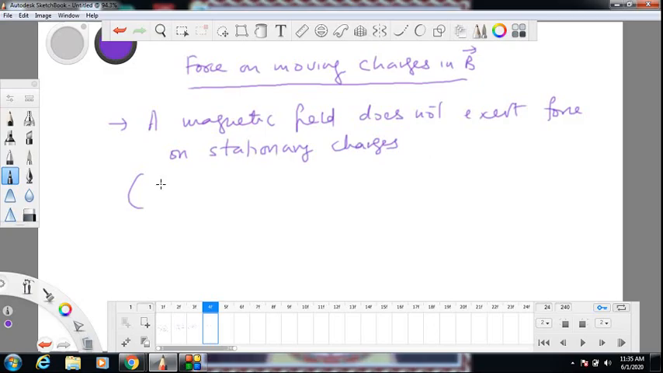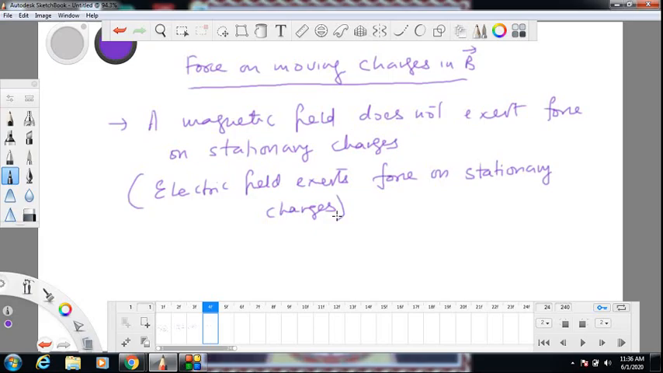Electric field exerts force on stationary charges. That we know. For example, if a charge is stationary, then QE is the force on it, where E is the electric field. So we know this. Q into E is the force on a charge Q when placed in electric field E. But magnetic field does not exert force on stationary charge. That's a very important point. So that is how nature works.